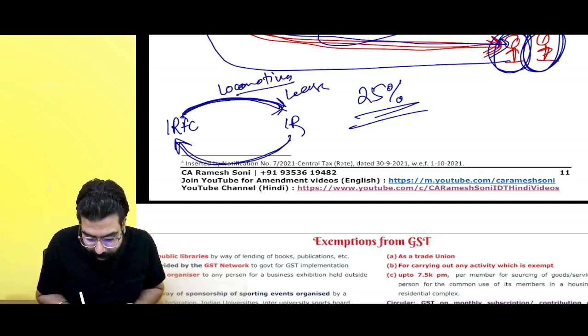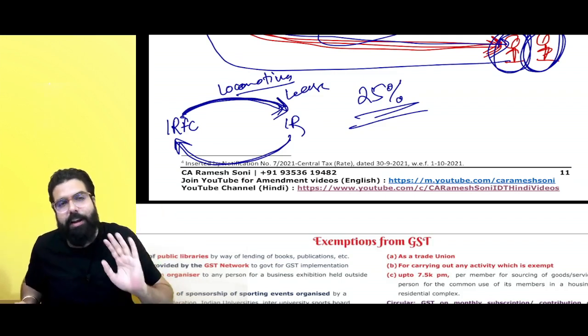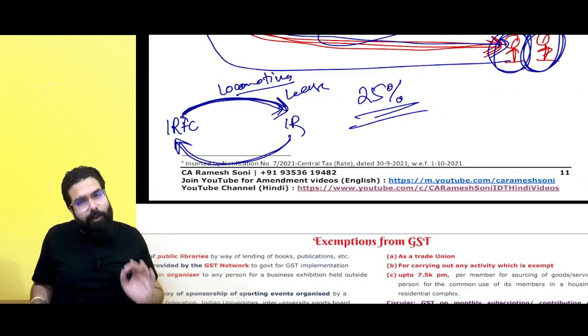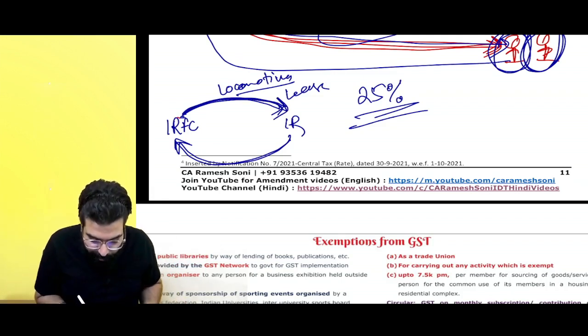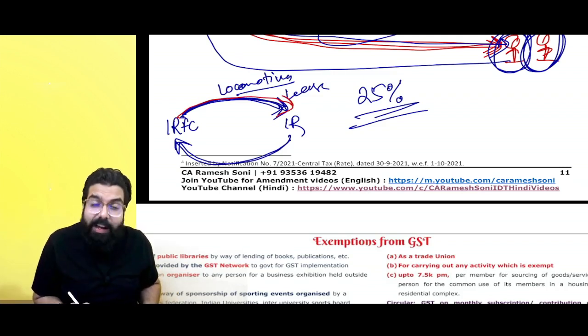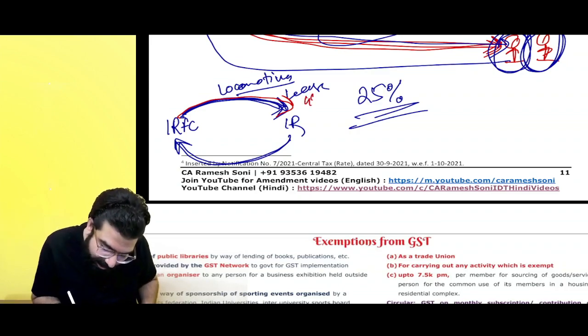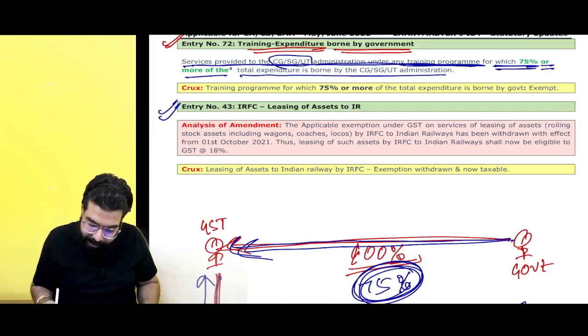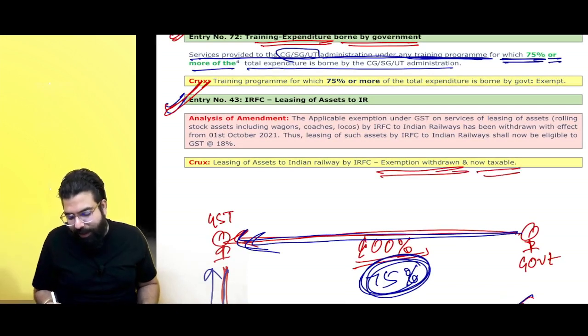So when they were giving all these train cars, locomotives, engines, etc. on lease, there was no GST. It was exempted. Now the exemption has been withdrawn, and hence when IRFC leases out the rail car boxes, locomotives, etc., now GST will come. Earlier it was exempted, now the exemption has been withdrawn, and it has become taxable.